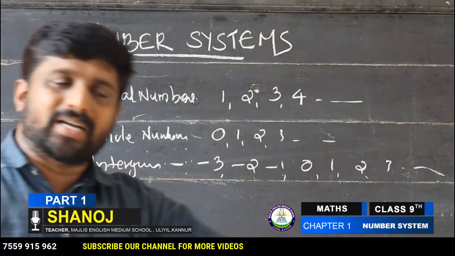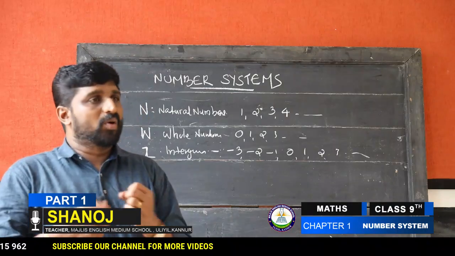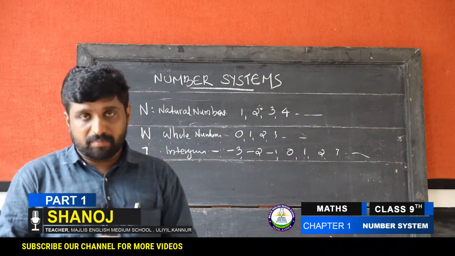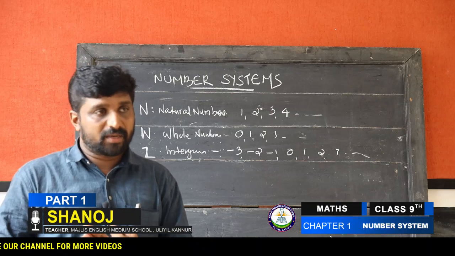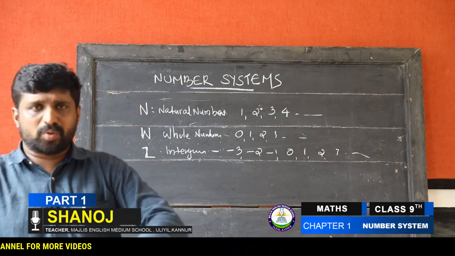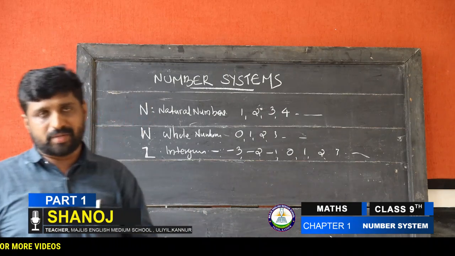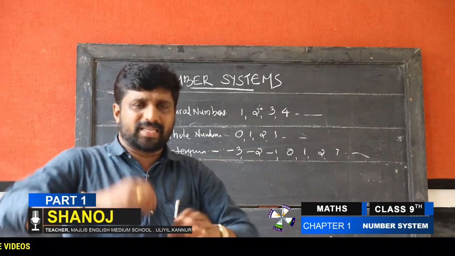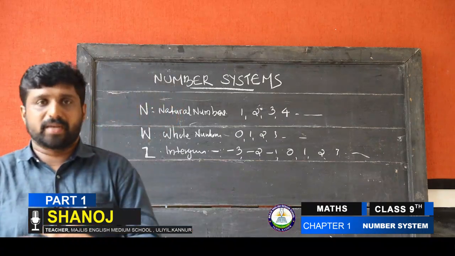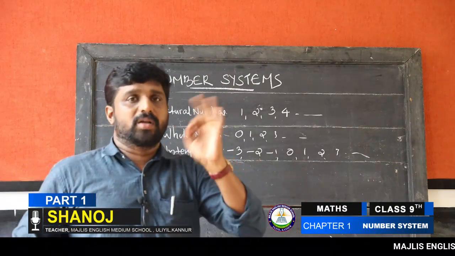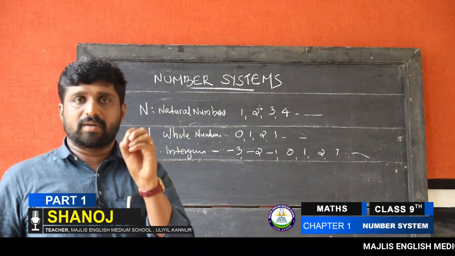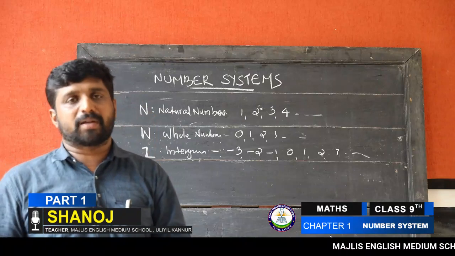Then we will discuss another type of numbers. Already you know odd numbers, even numbers, prime numbers, and composite numbers. Already you know these different types of numbers. No need to discuss all of them here, I just revise the types of numbers. Mainly natural numbers, whole numbers, integers. Now we can also discuss the decimal numbers.